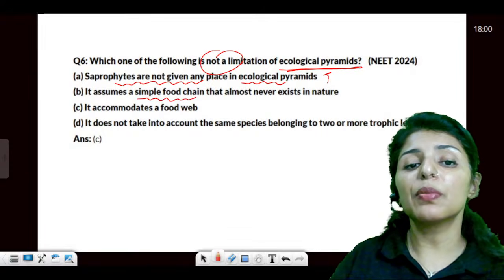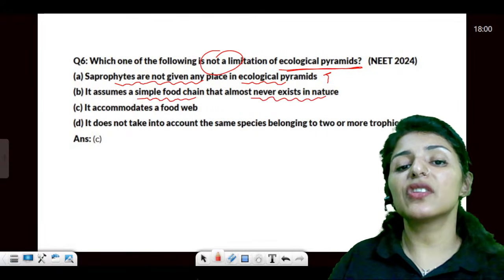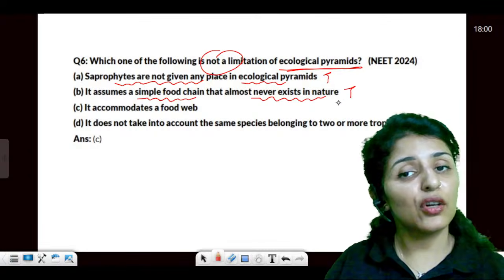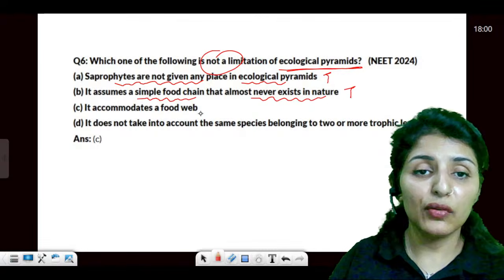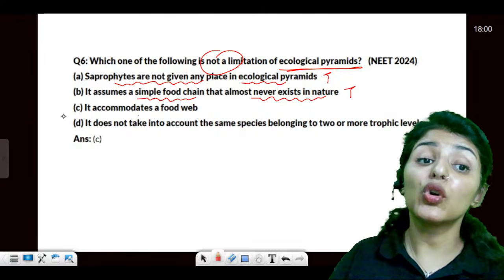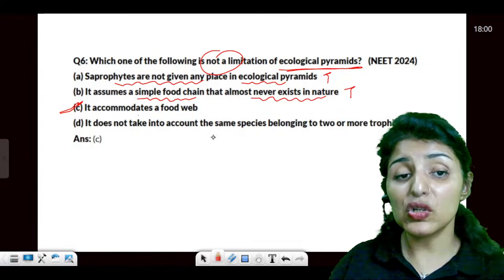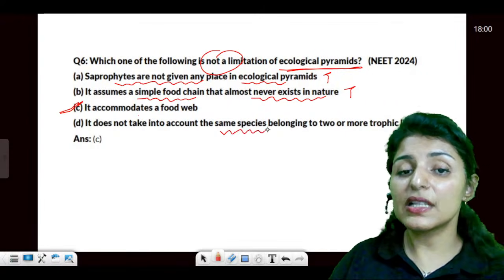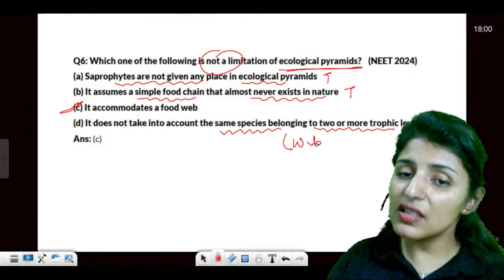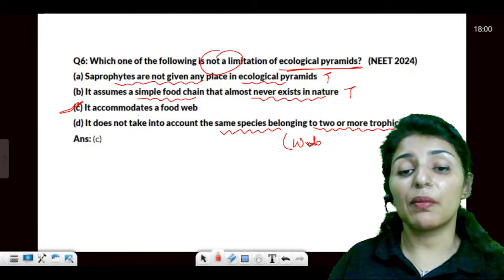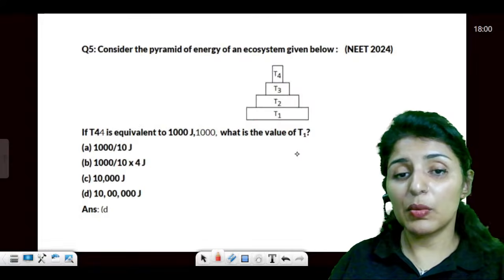It assumes a simple food chain, which almost never exists in nature. Again, true. Basically, in nature, what exists is a food web, but they don't consider food webs. Does it accommodate a food web? No, it does not. So this is a limitation. It does not take into account the same species belonging to more than one trophic level. Why? Because it is not considering the food web part. Is this point clear? The answer would be C.